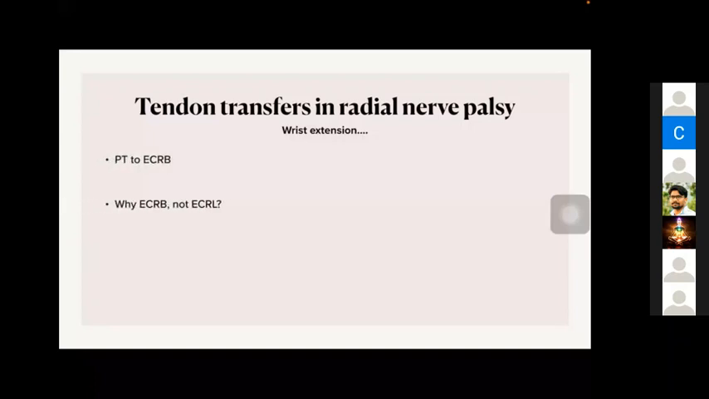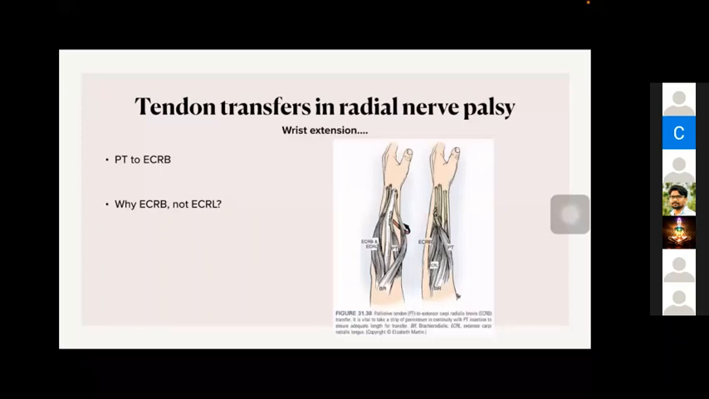Out of these, we commonly use the extensor carpi radialis brevis as the recipient. The donor muscle we commonly take is pronator teres. Can somebody tell why we choose extensor carpi radialis brevis and not extensor carpi radialis longus?